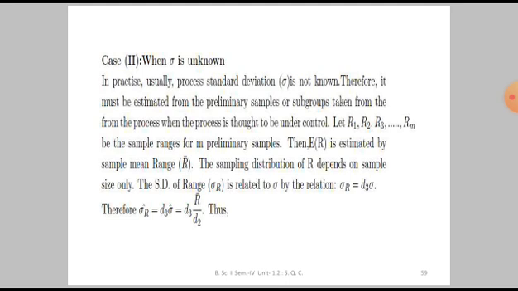Then expected value of R is estimated by the sample mean range R bar. Okay, expected value of R is sample mean range R bar. It is equal to summation Ri divided by m. The sampling distribution of R, more precisely relative range, which is defined as capital R divided by sigma, depends on sample size.